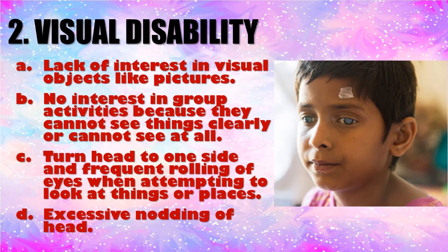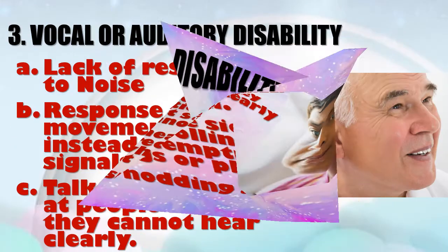Visual disability is lack of interest in visual objects like pictures. The person has no interest in group activities, turns the head to one side, and frequently rolls the eyes when attempting to look at things. Excessive nodding of the head, abnormal eye structure, and response to voice signal only. So all these are known as what? Visual disability.